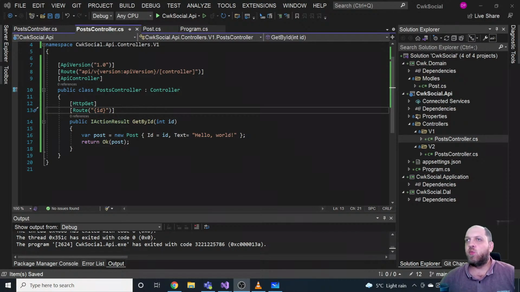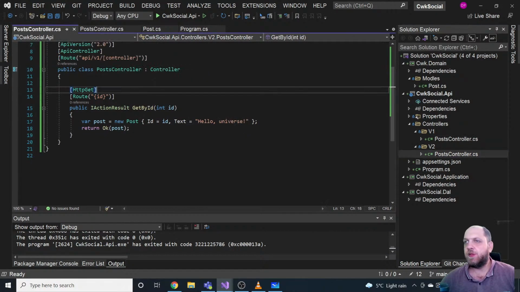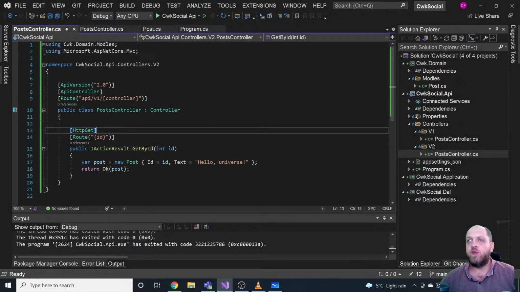Okay, and what we need to do is actually just copy this over and go to the V2 controller and just add this. Now at the V2, I see, oh sorry, I was looking at the wrong spot.